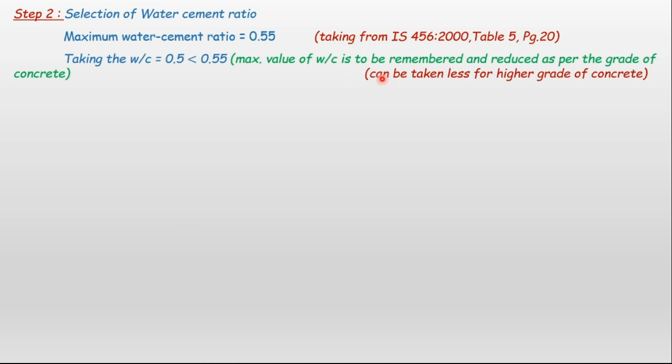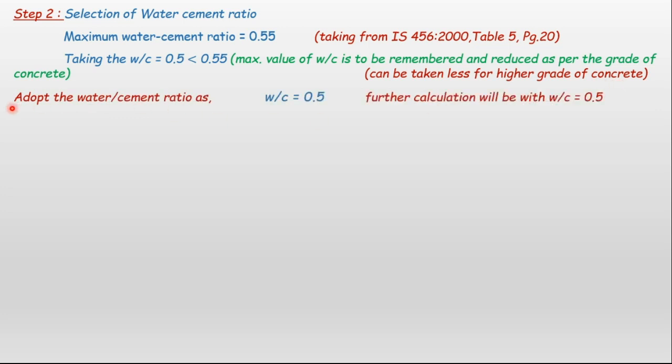So that I am mentioning can be taken less for higher grade of concrete also. So we are adopting, in this problem, the water to cement ratio, W/C, as 0.5. So further calculation will be with water to cement ratio as 0.5 only.